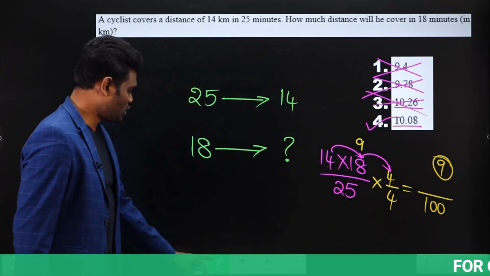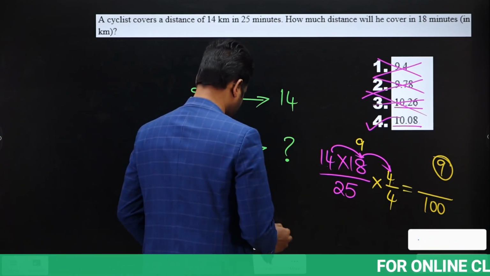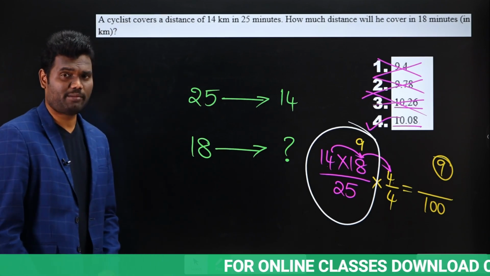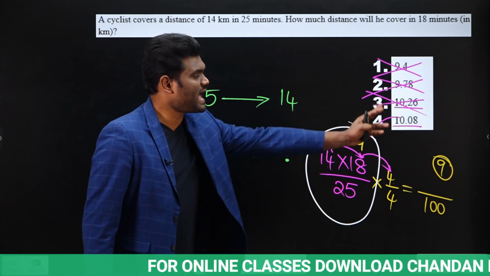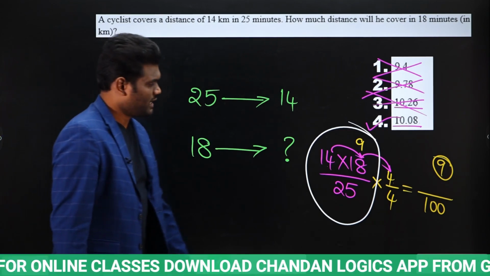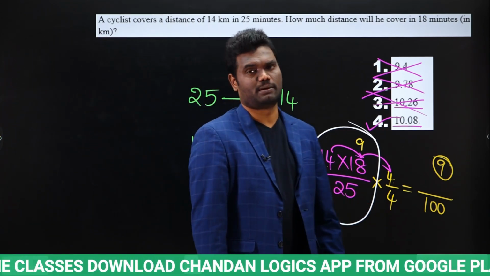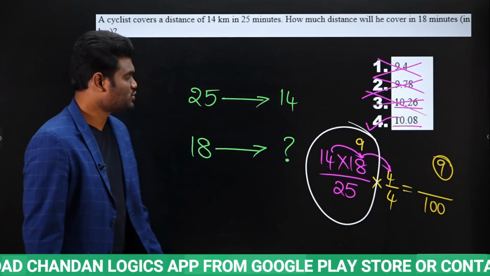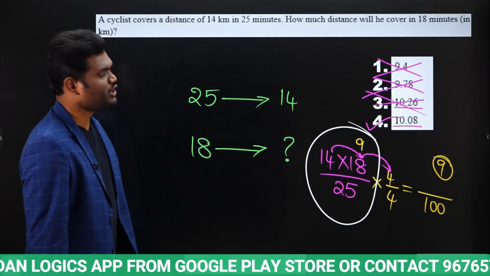Okay. But don't try to simplify this exactly. If you try to simplify this exactly, it may take some time and there is a chance of committing a mistake as the options are very close. So just use the concept of digital sum. If you use the concept of digital sum, then it's very easy to eliminate. So the answer will be 10.08.